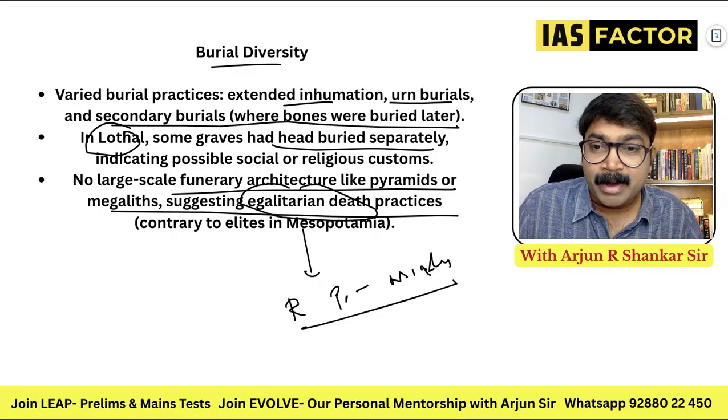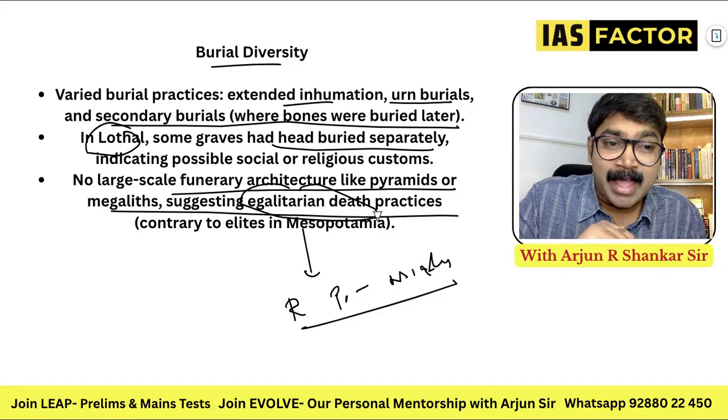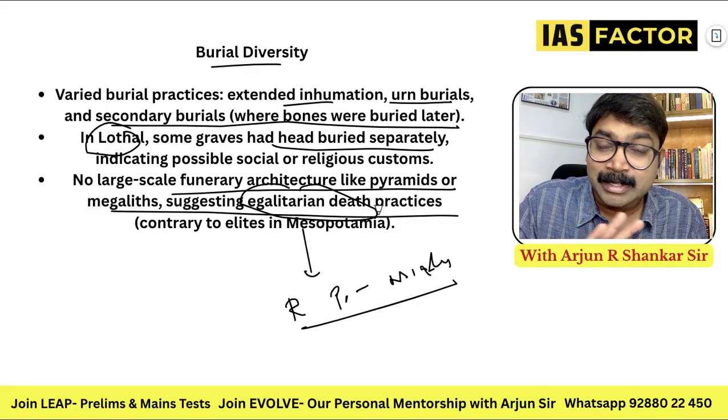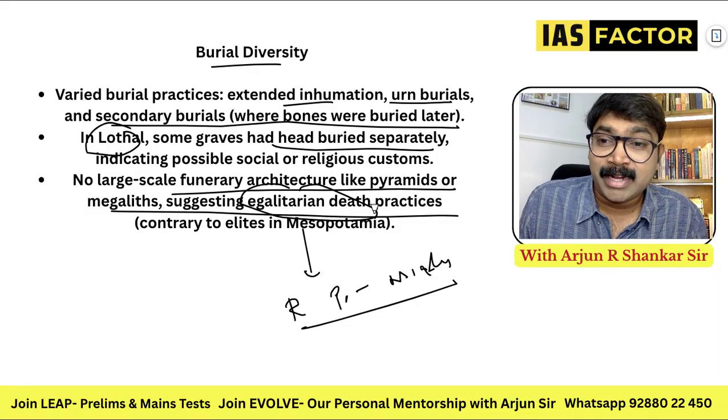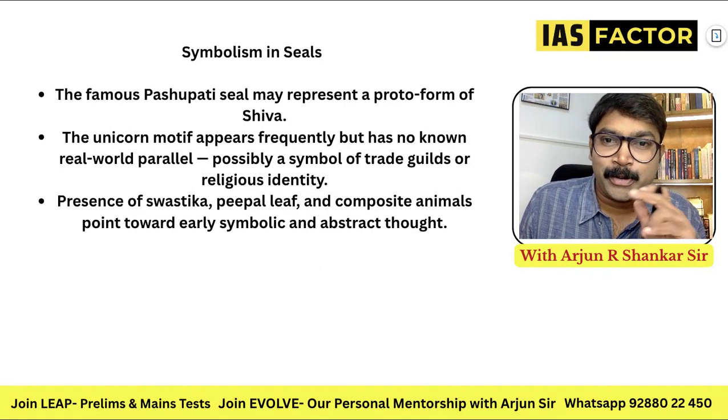Okay, so coming back. Egalitarian means whether you're rich or poor, you die the same way. And large-scale pyramid and megalith-style structures are not found in the Indus Valley. Head buried separately is a very different thing that you can find.